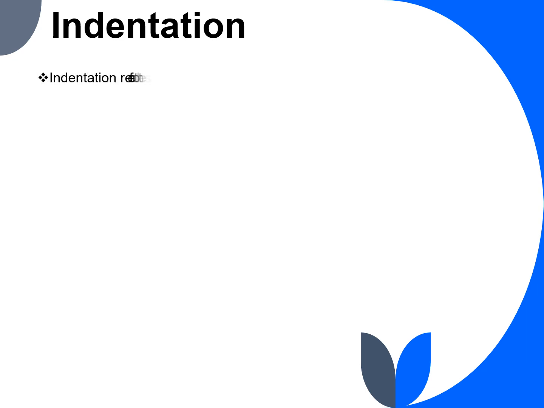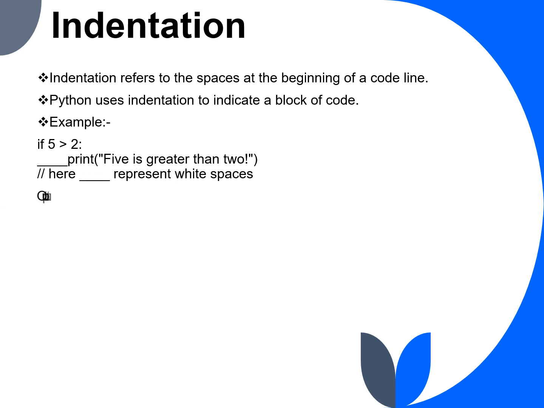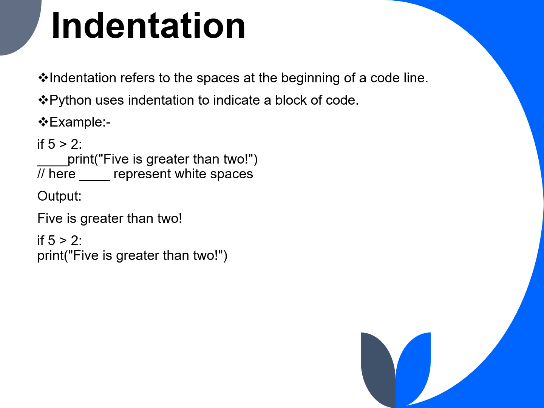Indentation. Indentation refers to the spaces at the beginning of a code line. Python uses indentation to indicate a block of code. For example, since we are using an if statement, indentation is required before the print statement. Since we have given an indentation, we are getting the output as 5 is greater than 2. Whereas in the second example, we have not given an indentation, that is a space before the print statement. Hence, we are getting the result as indentation error.